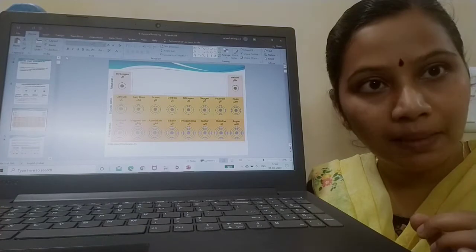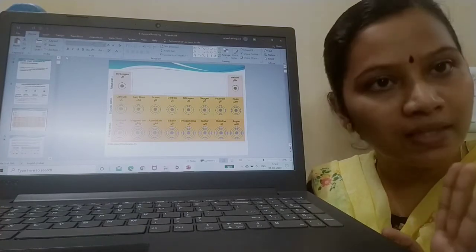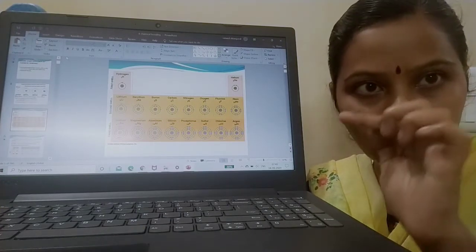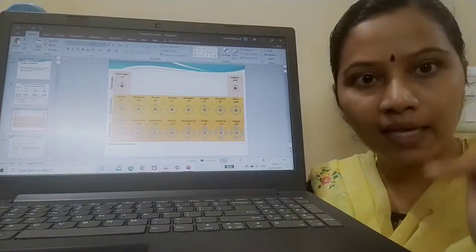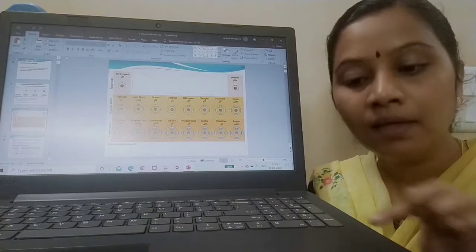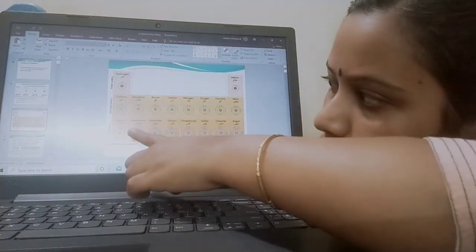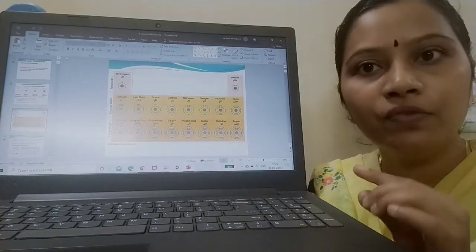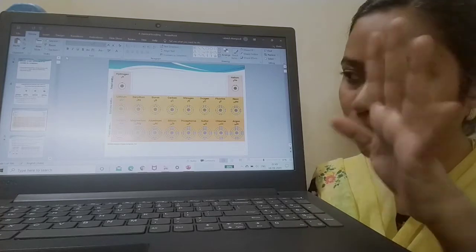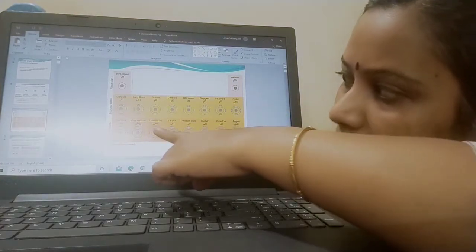Sodium's atomic number is 11. So how will you fill that 11? Innermost shell 2, then next shell 8. So 8 plus 2, 10. The third shell will have 1 remaining. So done. Now for magnesium it is 12. So how will you fill? 2, 8, 2. Done.